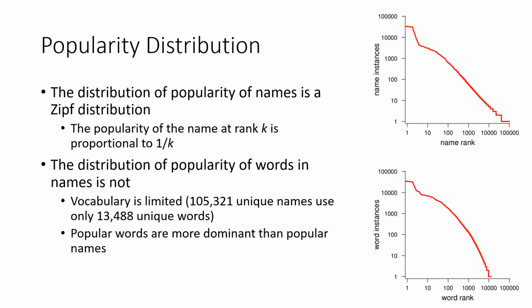The distribution of the popularity of names is a Zipf distribution. If we rank the names by popularity, the popularity of the name at rank k is proportional to 1 over k. This leads to a straight line when plotted on double logarithmic axis. The distribution of the popularity of words is not Zipfian. The vocabulary is limited, and popular words are much more dominant than popular names.